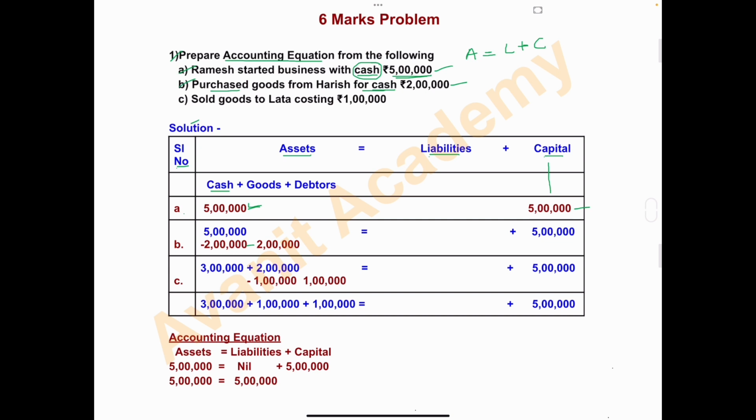Okay, before that you have to write this amount 5 lakh, total of assets 5 lakh, that is cash, and capital amount is 5 lakh. In second transaction, goods are purchased from Harish for cash rupees 2 lakh. So we have total 5 lakh rupees, and from that 5 lakh rupees we have taken 2 lakh, and from that we have purchased the goods from Harish. So minus 2 lakh ಮಾಡಬೇಕು.